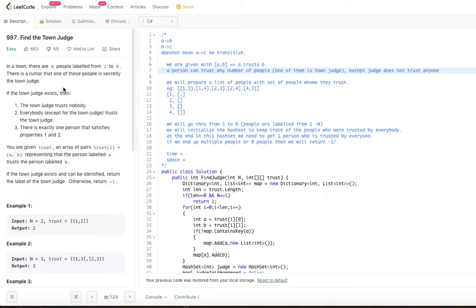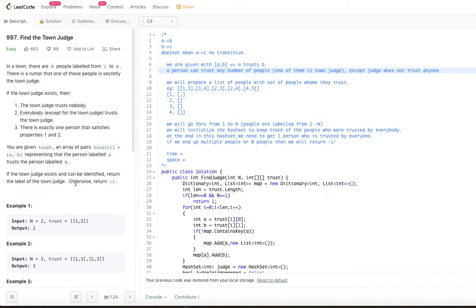If there are 0 town judges, that means there is no town judge at all, we will return -1. And if there is one town judge, well and good, we identified that one person. We just return the label of that person. But if there are two people who are trusted by all of them, all of them meaning n minus 2 people basically, and if between these two people there is a trust relationship, again that means we come down to only one person who is trusted by all of them.